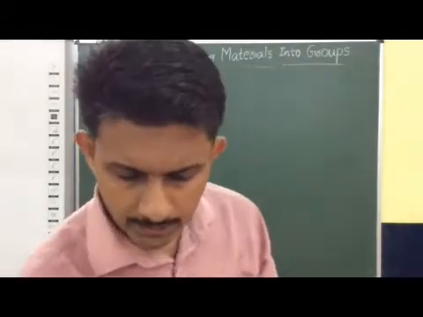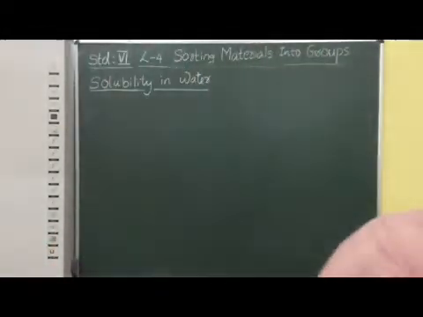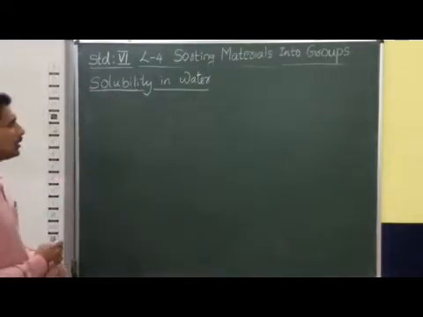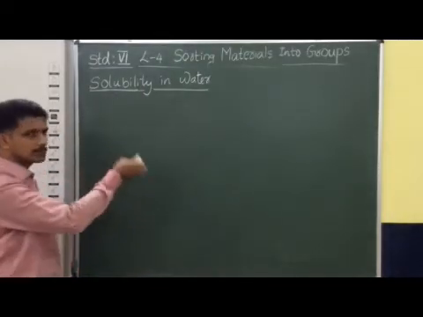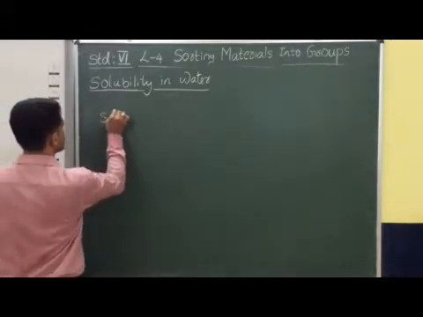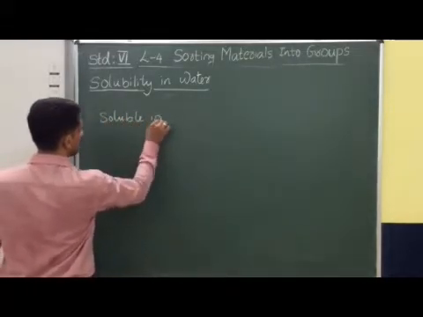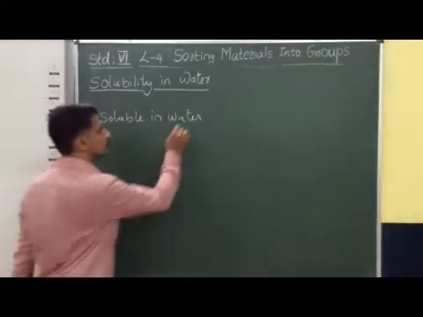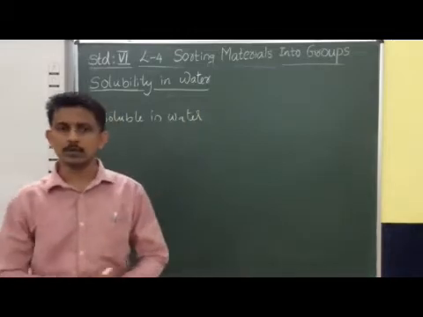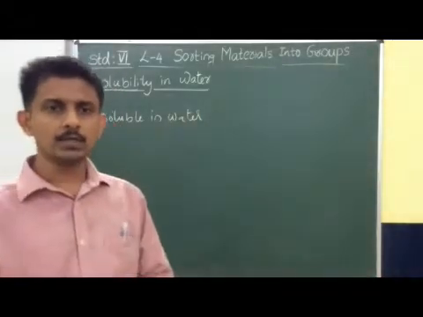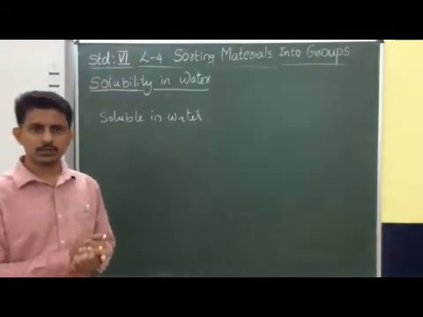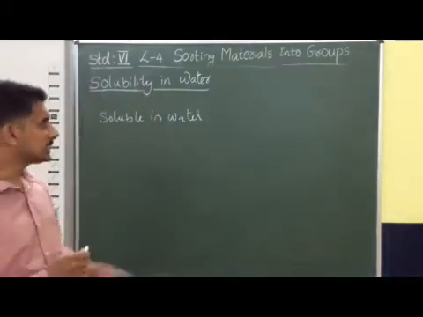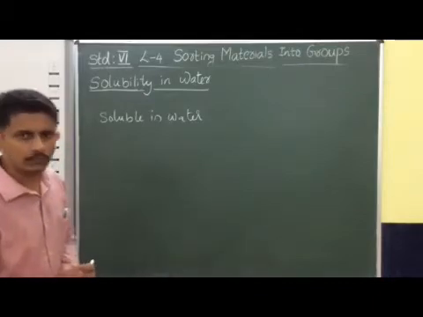So we can say that the substances which are dissolved in water are known as soluble. In this case, sugar is soluble in water, because sugar is dissolved in water. When we add a certain amount of sugar in water, you can see that the sugar is dissolved.